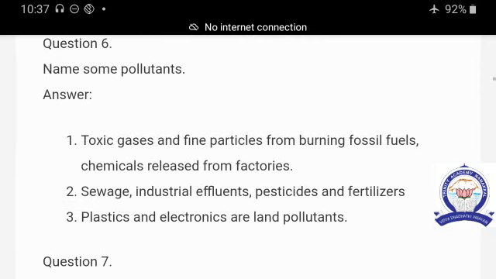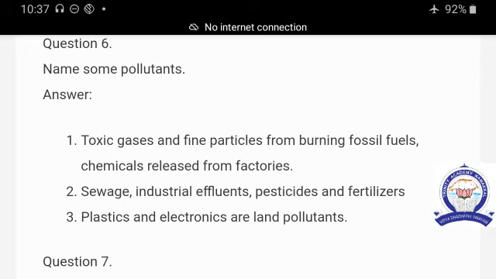Sixth question is, name some pollutants. Pollutant means something causing pollution. Chemical things, materials or sewage, these are pollutants that harm the environment. The first one is toxic gases and fine particles from burning fossil fuels, and chemicals released from factories.